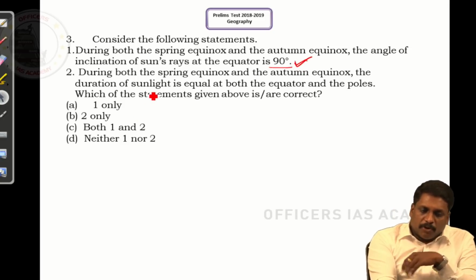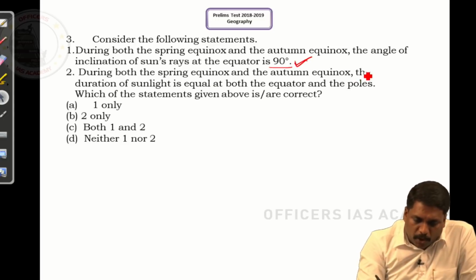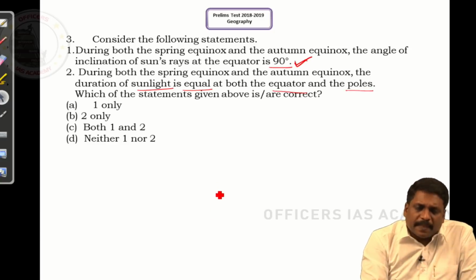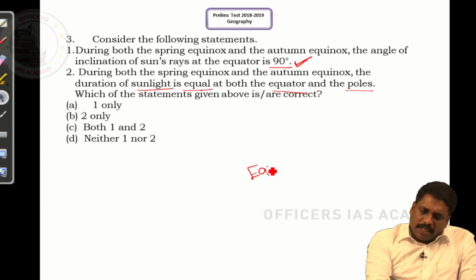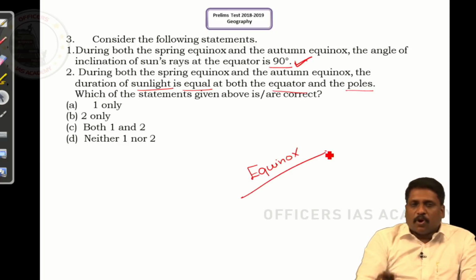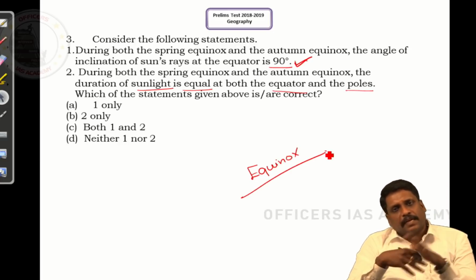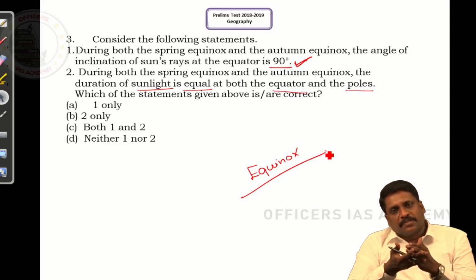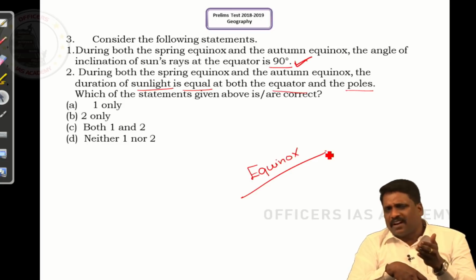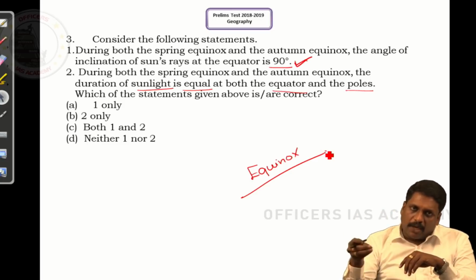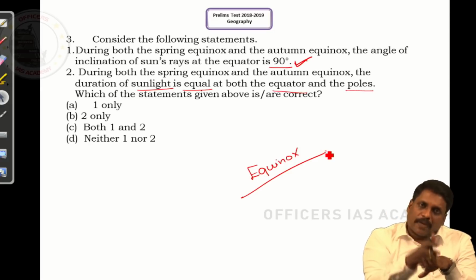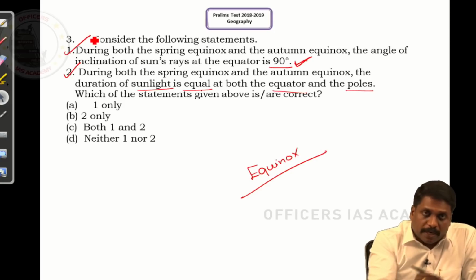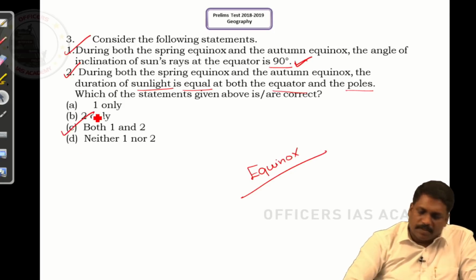Coming to the second statement. During both the spring equinox and autumn equinox, the duration of the sunlight is equal at both equator and poles. See, when we use this word equinox, equinox itself means equal length of day and night. Entire Earth on this day experiences 12 hours of daylight and 12 hours of night. Whether you are at equator or at poles, you will have 12 hours of sunlight and 12 hours of darkness. It means statement 2 is also right. So the answer for this question will be C, that is both 1 and 2.